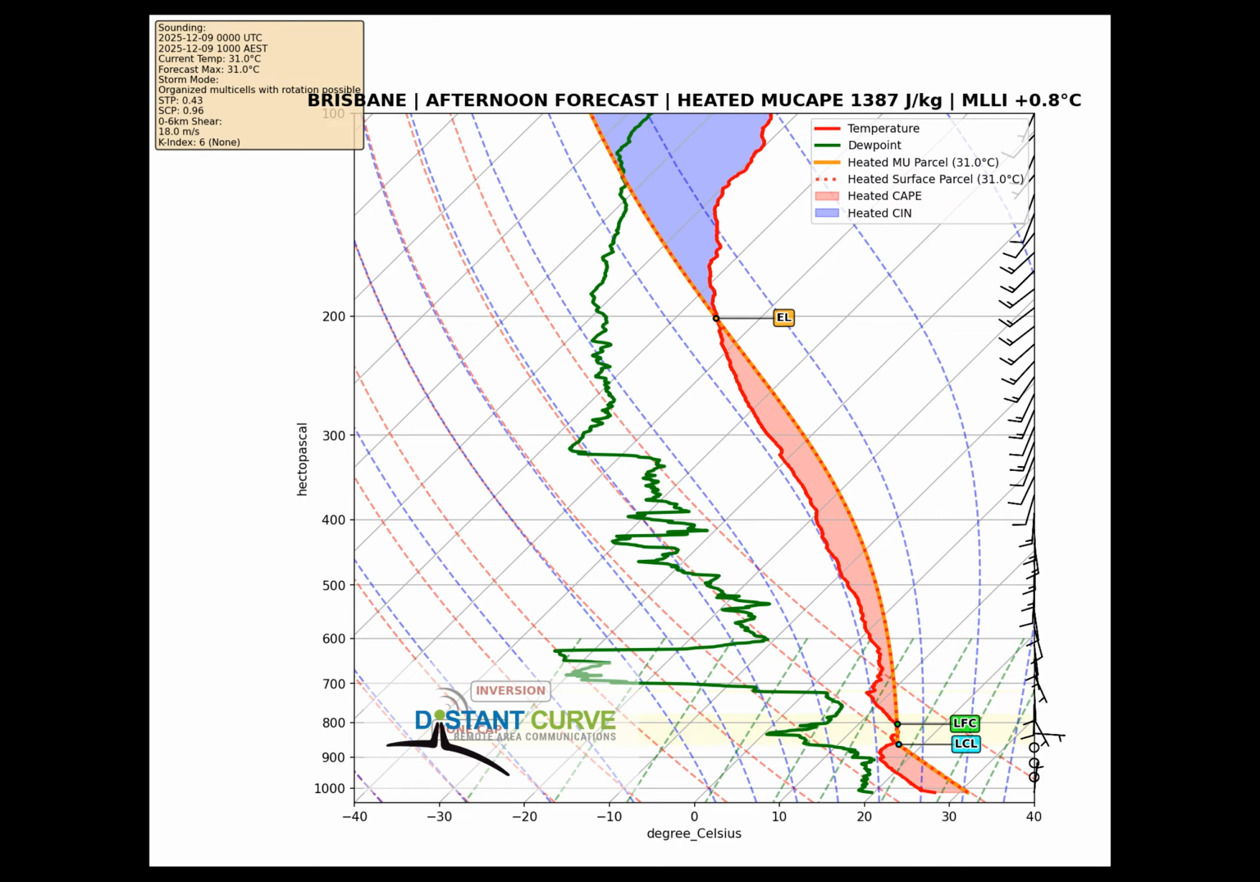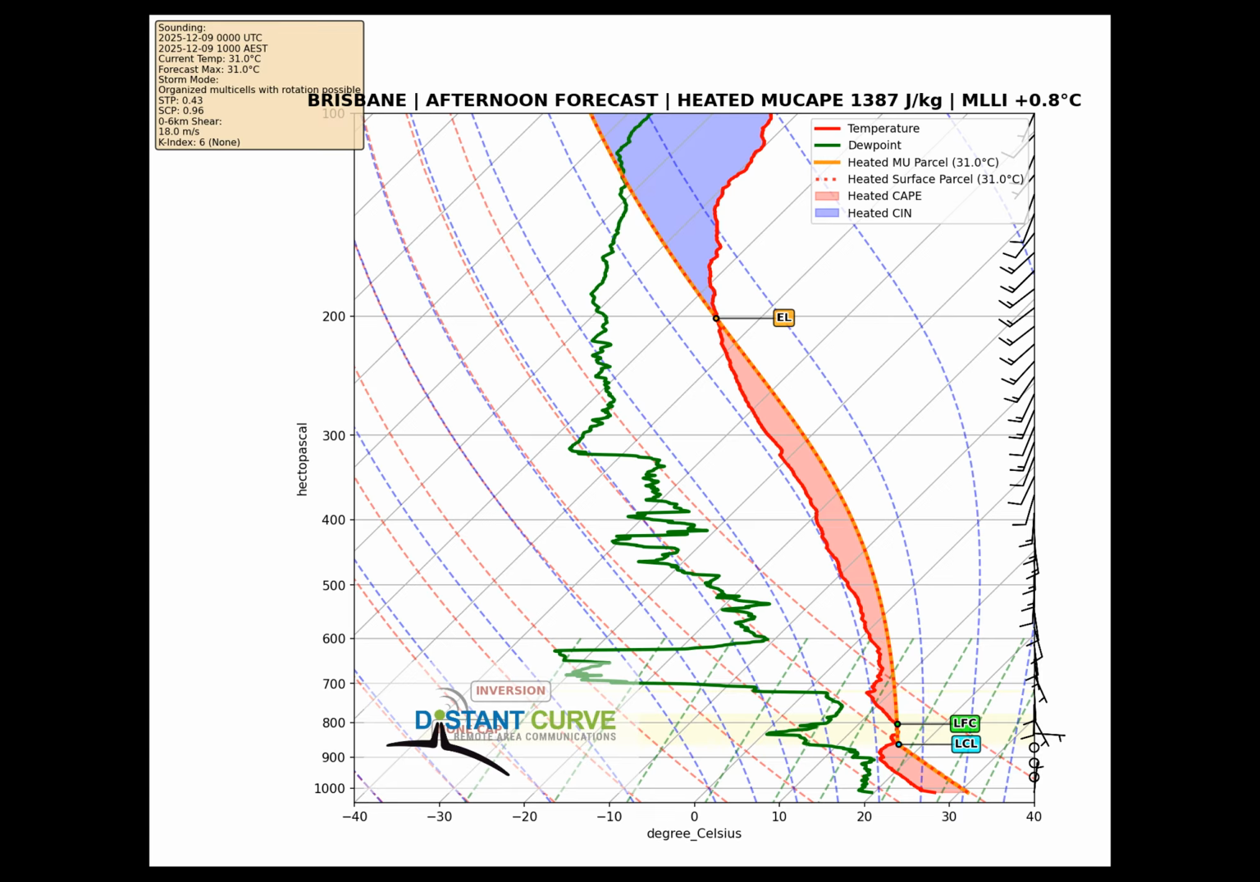As temperatures climb to a forecast maximum of 31 degrees Celsius, we are heating the surface parcel while keeping its moisture content constant. On the heated skew-t, you can see the pink shaded area showing CAPE expand dramatically. The most unstable CAPE more than doubles to 1387 joules per kilogram. The blue shaded area showing convective inhibition remains minimal, meaning there's essentially no CAP holding storms down. The heated parcel path, shown in orange, rises freely through the atmosphere once it reaches its level of free convection